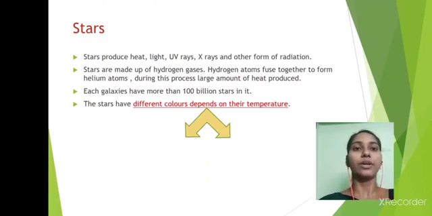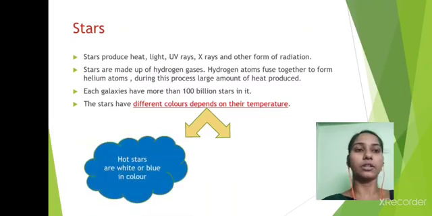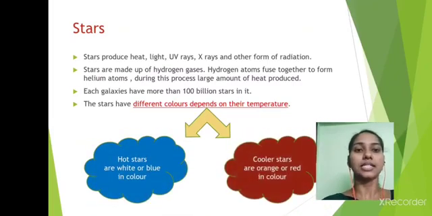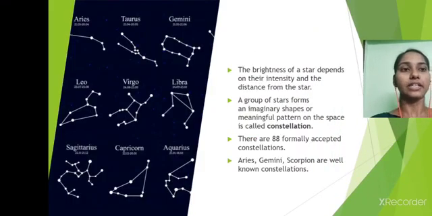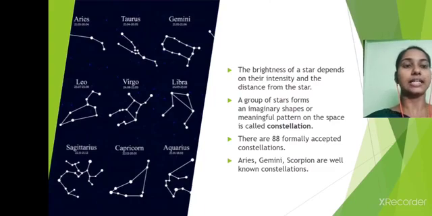The stars have different colors depending on their temperature. Hot stars are white or blue in color. Cooler stars are orange or red in color. The brightness of a star depends on its intensity and the distance from the star.